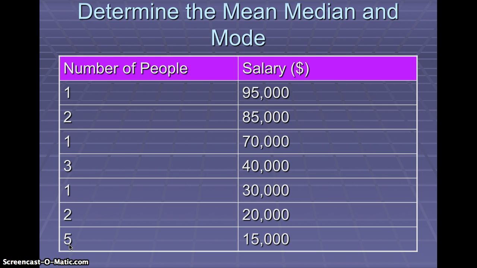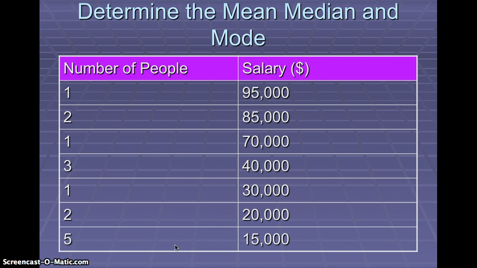All right. To determine the median, we said there were 15, and so there should be 7 values below and 7 values above. It looks like this one. $30,000 is in the middle, and if we look above, there's 5 and 2 is 7. So there's 7 above and 7 below. So the median is going to be 30,000. Half the observations are above 30,000, half are below. And finally, the mode is the one with the greatest number, which is $15,000. Okay, so the modal point is 15,000.